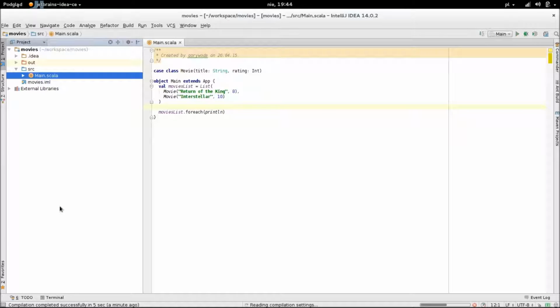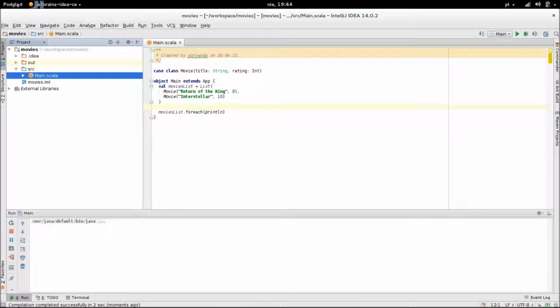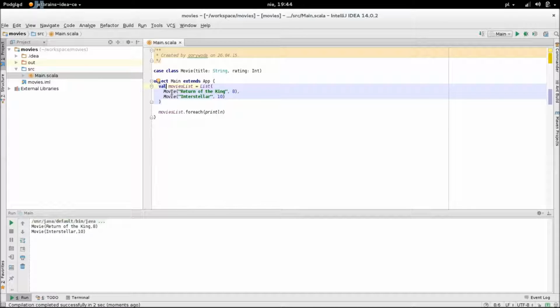As you see, I didn't specify the type of the movies list. It is enough that the right-hand side of the assignment states that this is a list of movies. From this, Scala infers the type of the movies list. Also, the keyword val states that the movies list is a constant, not a variable. If I wanted it to be a variable, I would use var instead of val.